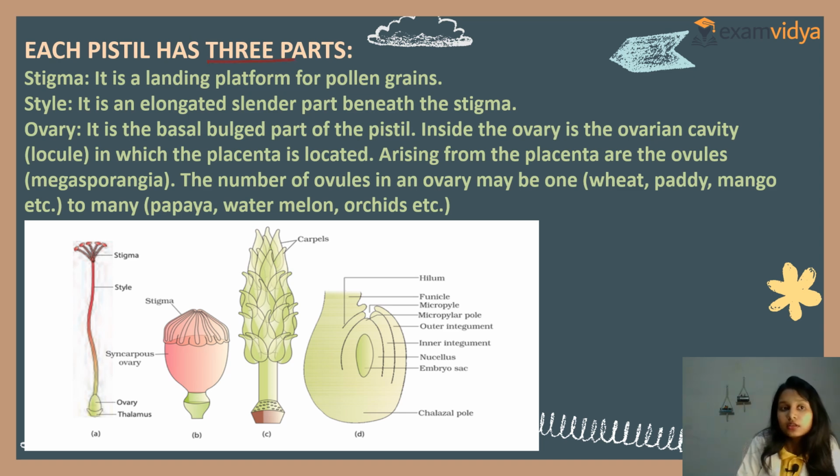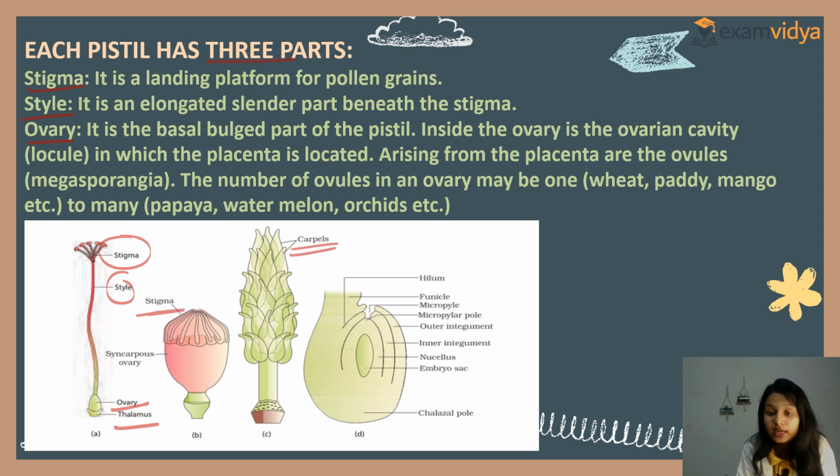Clear? Now each pistil has three parts. What are the three parts? Stigma, style, ovary. See, this is the ovary, this is the thalamus, this is the style, and this is the stigma. Clear?